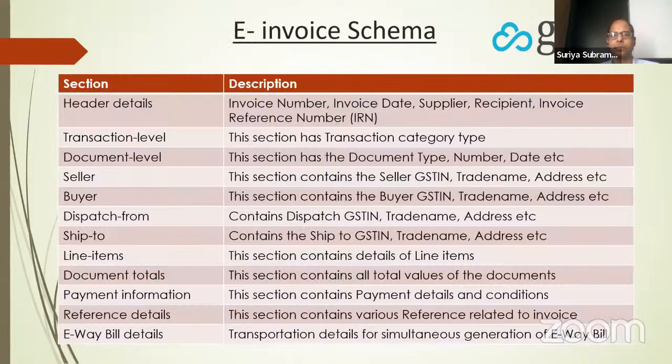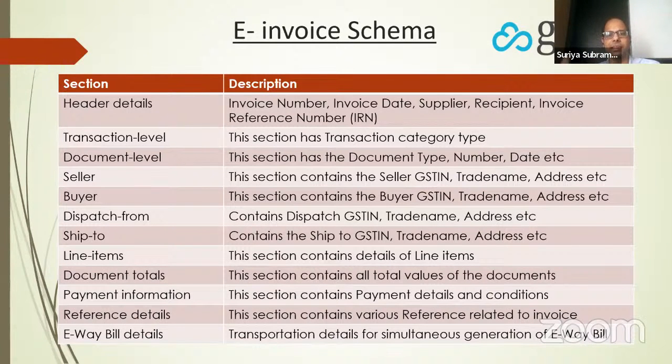Let me tell you, these are the details in the e-invoice. There are so many fields in an invoice, such as the invoice number, date, type of transaction, whether it is a credit note, debit note, or a tax invoice, who the seller is, who the buyer is, dispatch from, ship to, the line items, the HSN code, whether it's goods or services, whether there is a discount. So many details. Today, people are preparing invoices, printing them, signing and sending them, or sending digitally signed PDFs, right? All these details are incorporated into the e-invoice schema in some format.